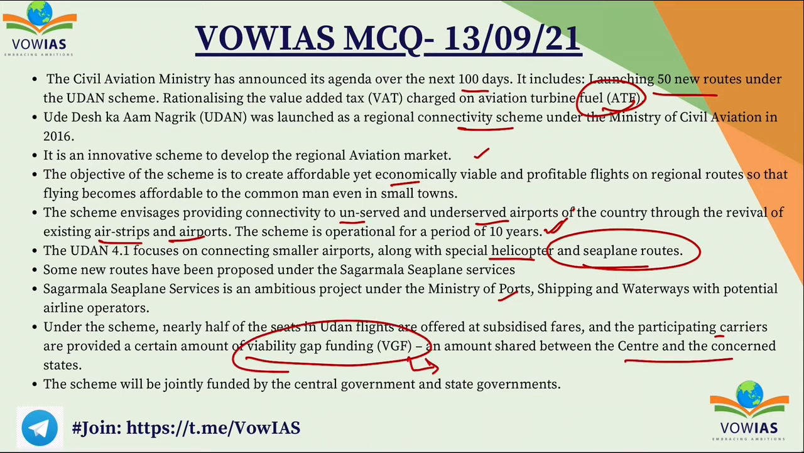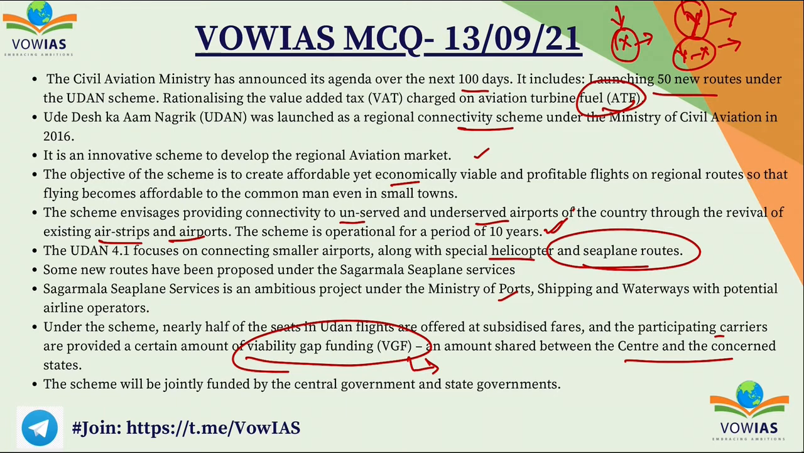So, viability gap funding is basically, let's say this airline has quoted some price X. Okay, but originally this is the price that is costing the airlines. The price X is what the customer is paying, but originally the price Y is what the airline has to bear. So this difference, Y minus X, will be borne by the government, and this is called the viability gap.